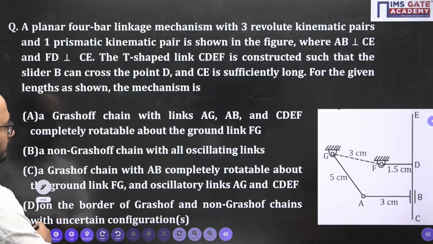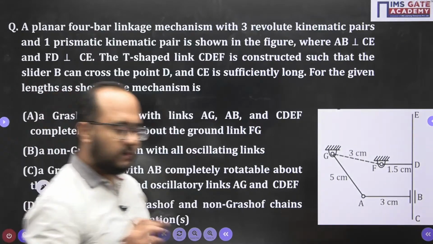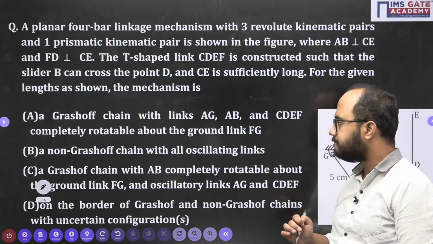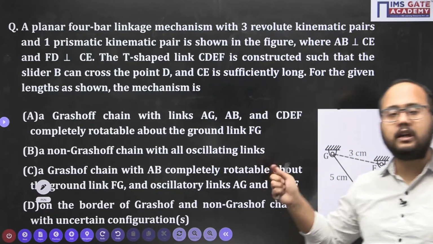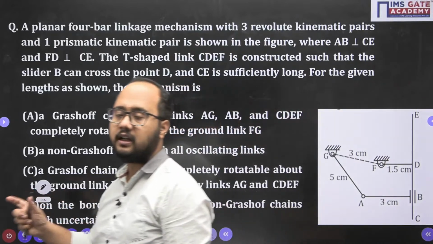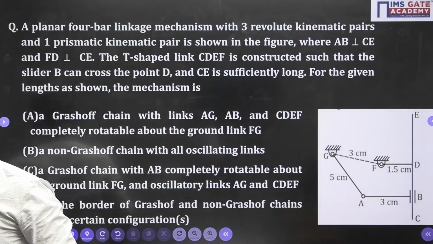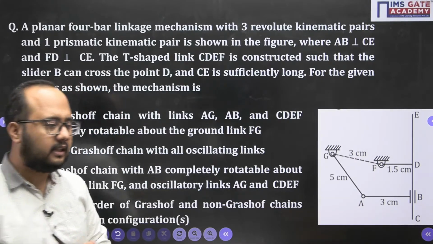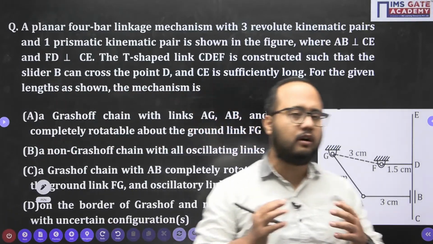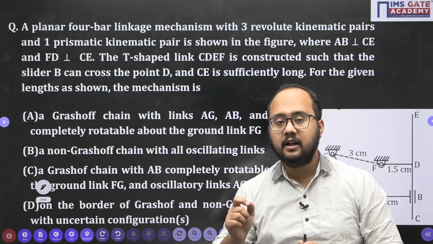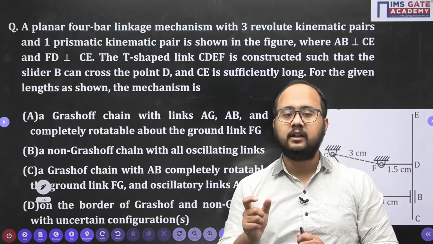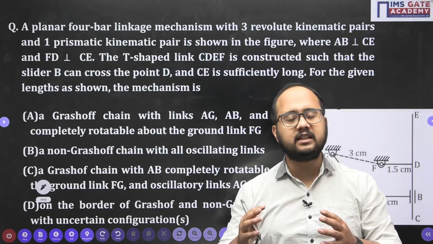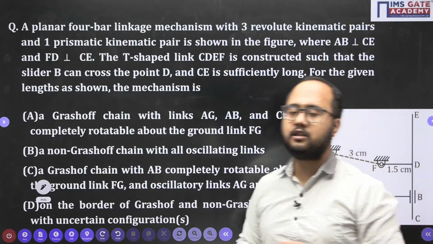Okay, now moving to the next problem. This problem is from the simple mechanism chapter, chapter number 1 in theory of machine, and this question is related to Grashof's law. In this problem, most of the students have made a mistake. They have understood what Grashof's law is. They know all the cases, but what they have missed is one basic point: in what cases will this Grashof's law be applicable? What is the condition of Grashof's law?